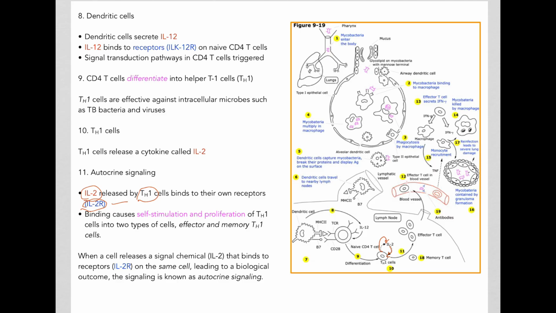This binding of IL-2 to the IL-2R receptor on the Th1 cell leads to differentiation as well as proliferation of Th1 cells into two types of cells, effector Th1 cells as well as memory Th1 cells. So this signaling that is occurring in these Th1 cells is an example of autocrine signaling.